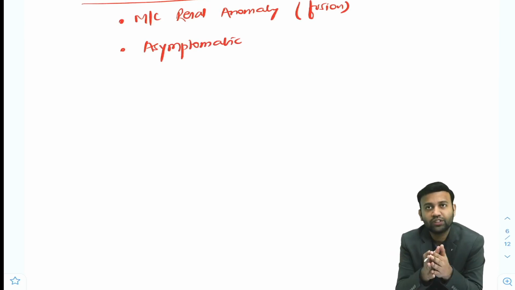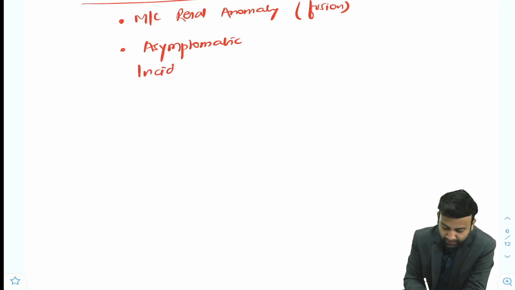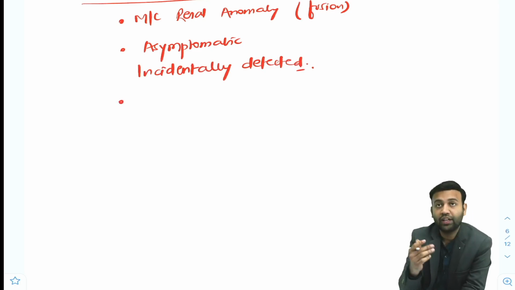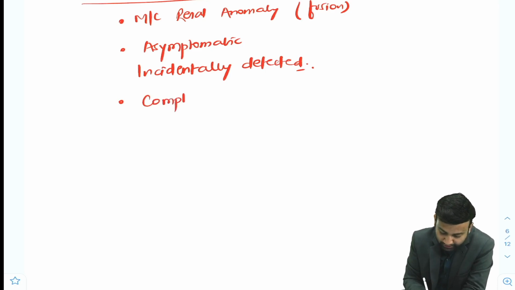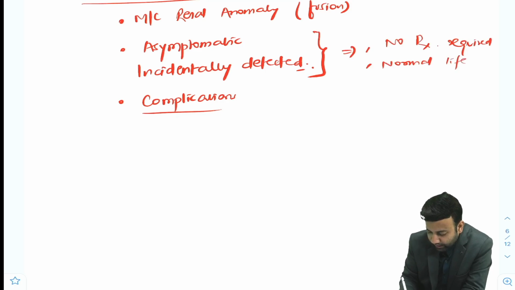They usually come for routine screening or something else, and then it is incidentally detected on USG or CT. But complications can happen because of this horseshoe kidney. What are the complications? If the patient is asymptomatic and has no problem, there is no treatment required and life expectancy is normal like other individuals.